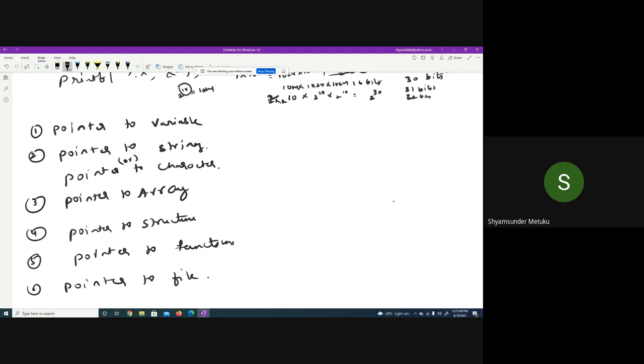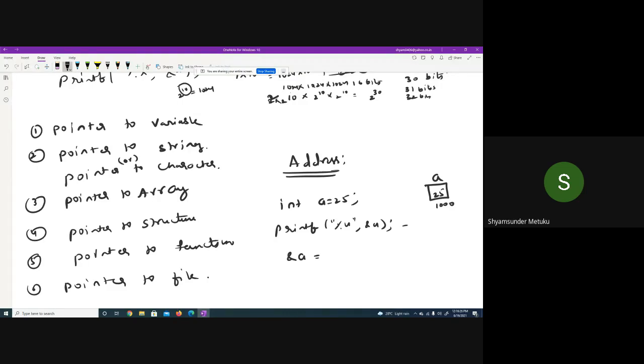So to understand the pointer, I just discussed the address. All of you might have understood what an address is, right? Yes or no? If you do not know the address, the pointer discussion is meaningless. So I'm rewriting what we discussed just now. int a = 25. Then I print %u &a, where it prints only the address. Assuming a box is created with the name a, value 25 and address 1000, &a is 1000 and is going to be printed here.